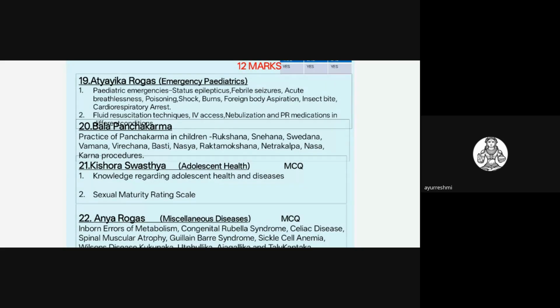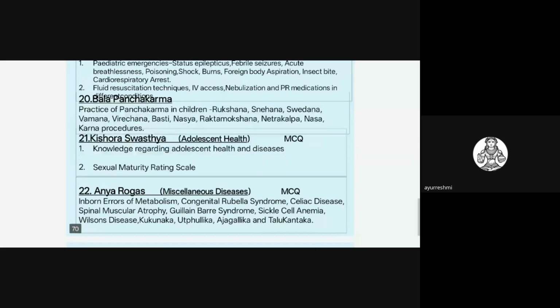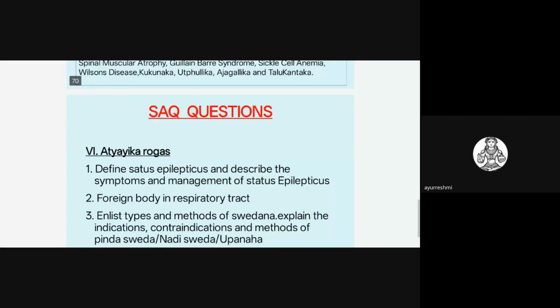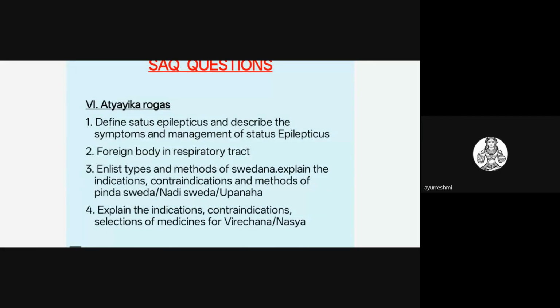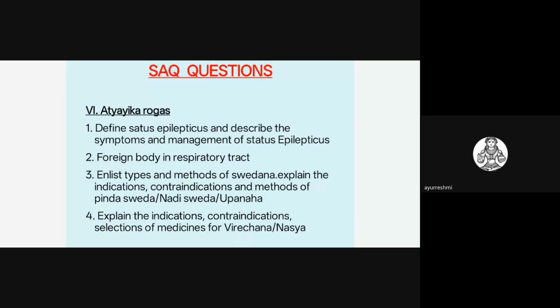So mainly you have to concentrate on Atyayika Chikitsa and Bala Panchakarma treatment. SAQ questions on Atyayika Chikitsa commonly asked are: define status epilepticus, and describe the symptoms and management of status epilepticus. Or foreign body in the respiratory tract is also commonly asked in the previous question papers.